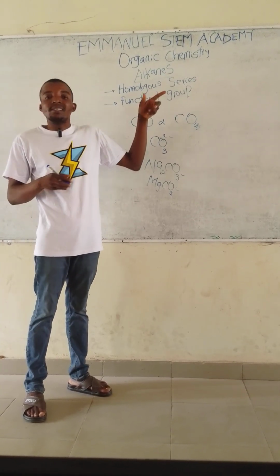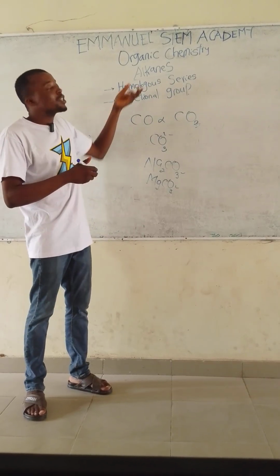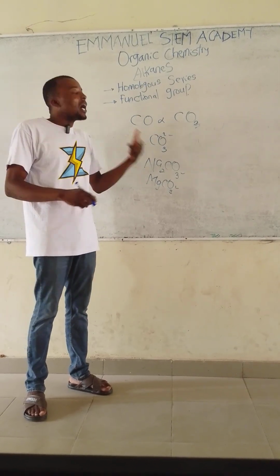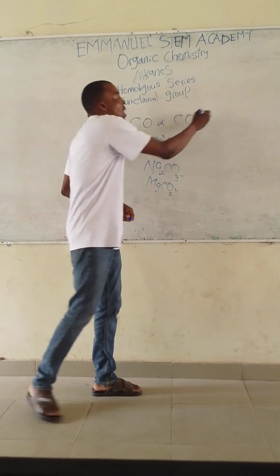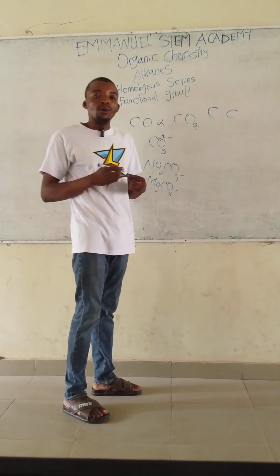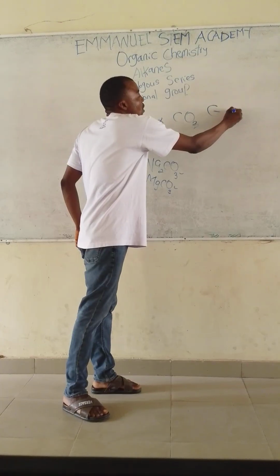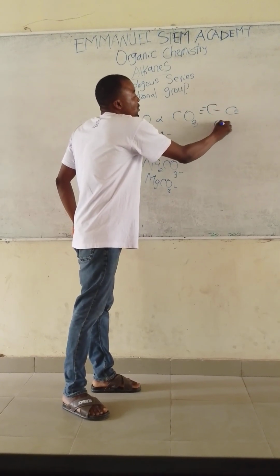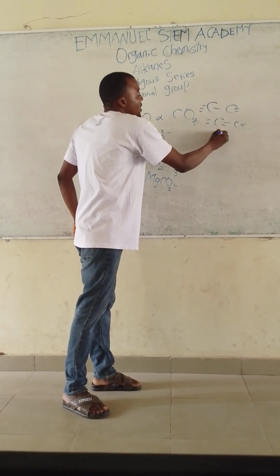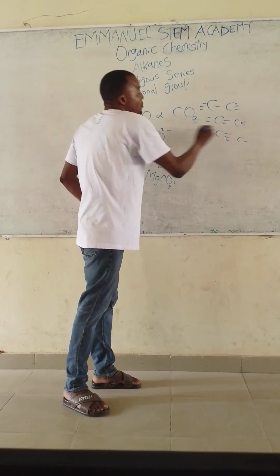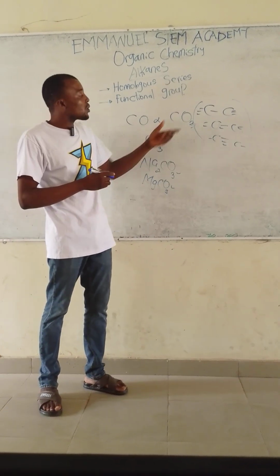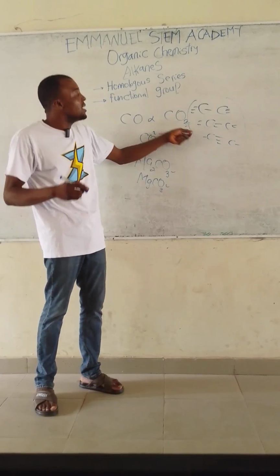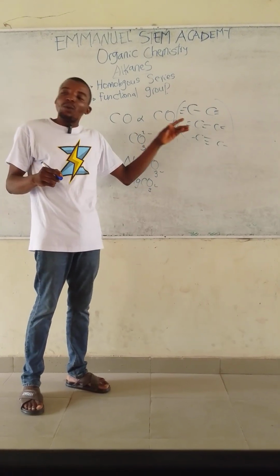Number two, carbon exhibits catenation. Catenation is the ability of carbon atoms to bond with one another, and two carbon atoms can have more than one bond. They can have a single covalent bond, a double covalent bond, and a triple covalent bond. This phenomenon is called catenation. So carbon atoms catenate, and this is the reason why compounds of carbon are very numerous.